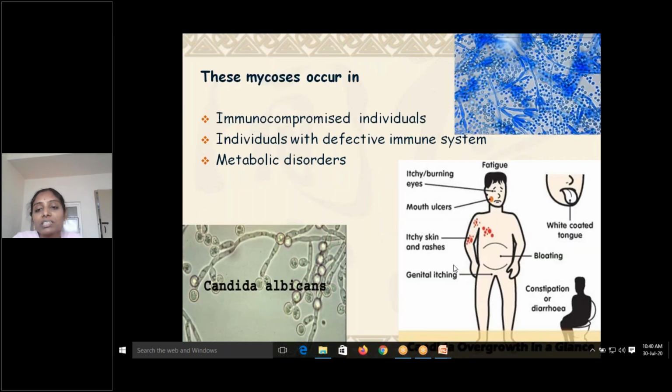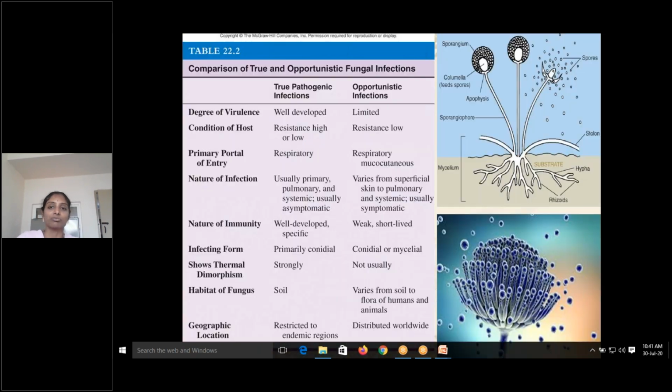These mycoses occur in immunocompromised individuals, individuals with a defective immune system. By defective immune system, you have studied at the end of your immunology topics the immunodeficiency disorders. In all those immunodeficiencies, primary and secondary, individuals are prone to these mycotic infections, and also in some metabolic disorders, where rarely these may cause infection because our immune system is weak.